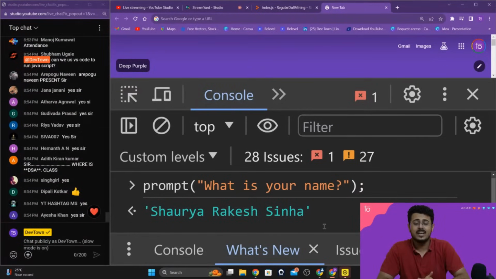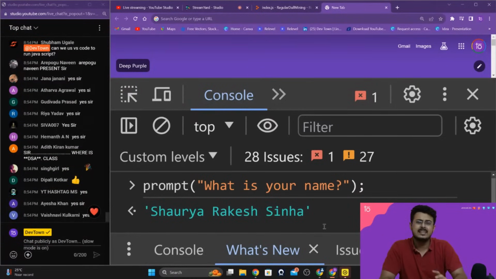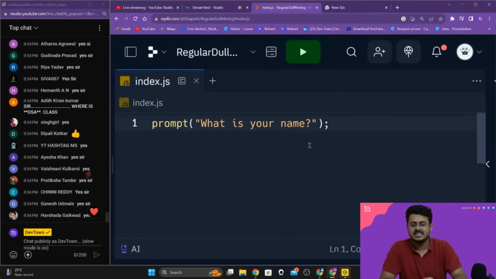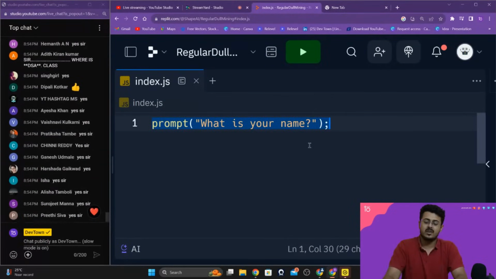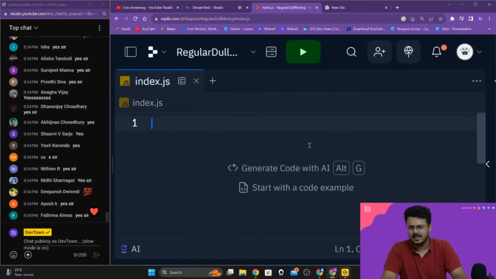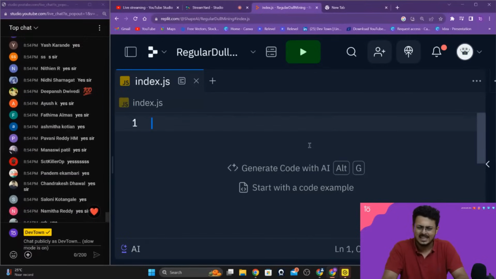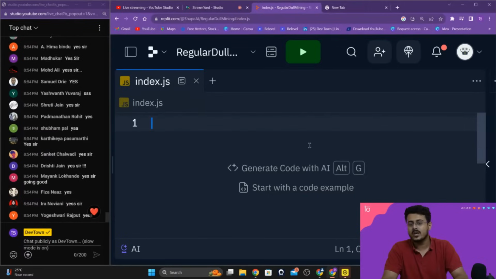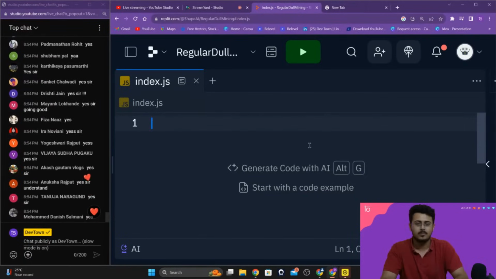Yes, that is how we can take in an input from a user. Now, why did it not work in Replit, guys? That we'll be talking about in tomorrow's class, which is going to be pretty simple. You guys will be easily able to understand and relate to it as well. But nevertheless, we'll talk about why the prompt did not work right now in tomorrow's class.